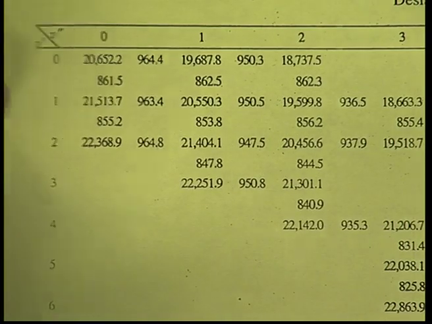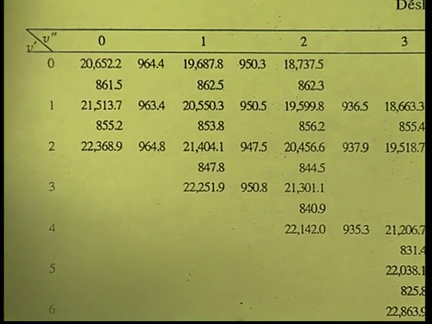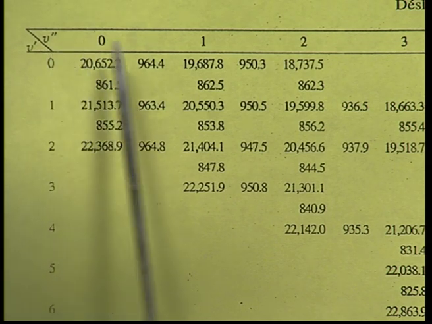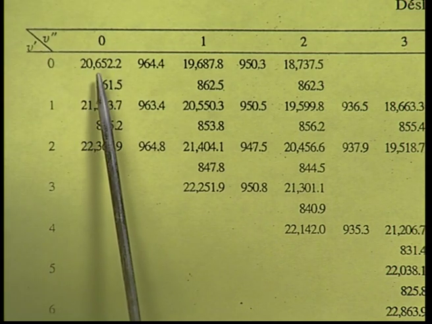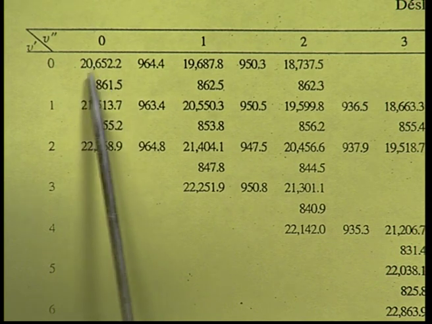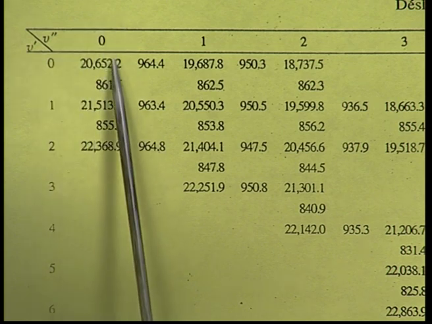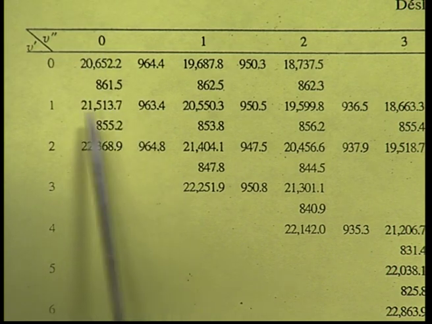This is the Deslandres table of the aluminum oxide, AlO, system, and in this we will observe V dash is column-wise, V double dash is row-wise. Now, V dash 0, V double dash 0 is called the 0 wave number, that value is this. V dash 1 and V double dash 0 is this particular number.